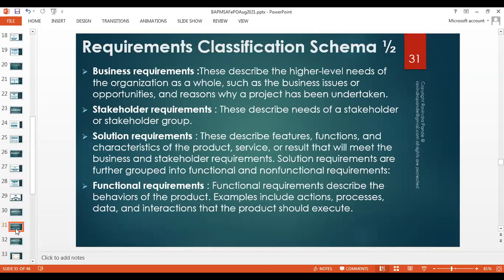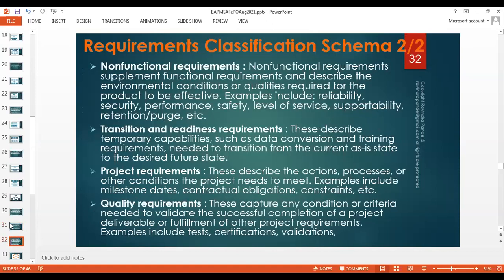So those kind of functional requirements are satisfied there, right? Let's try to understand non-functional requirements. Non-functional requirements are a supplement to the functional requirements and describe environmental conditions like speed, efficiency, and other qualities required for the product to be effective.